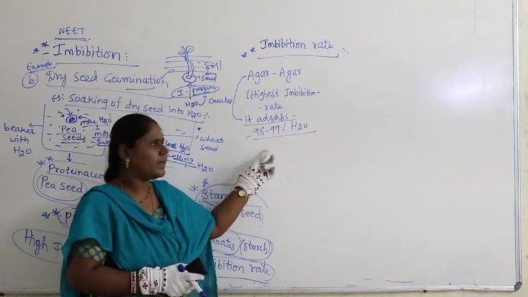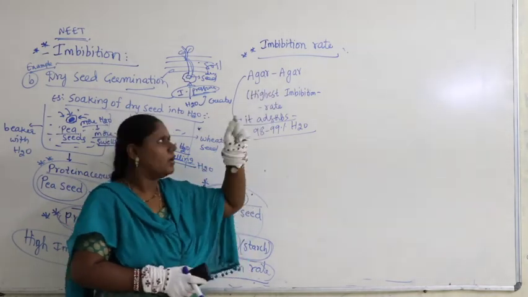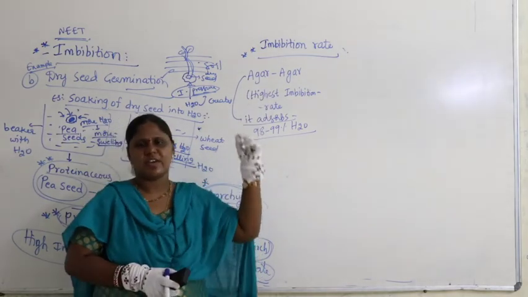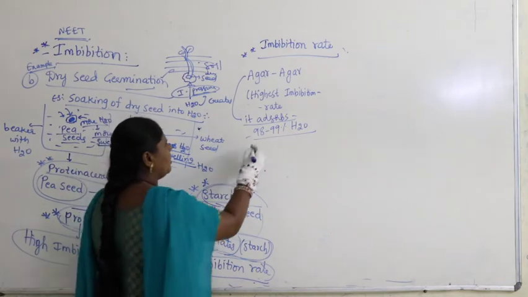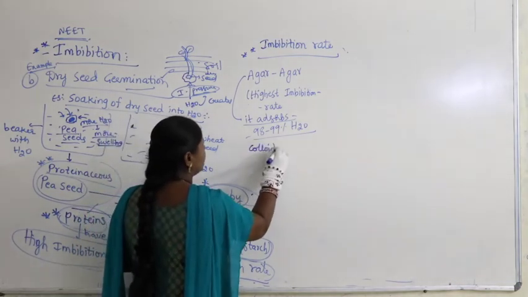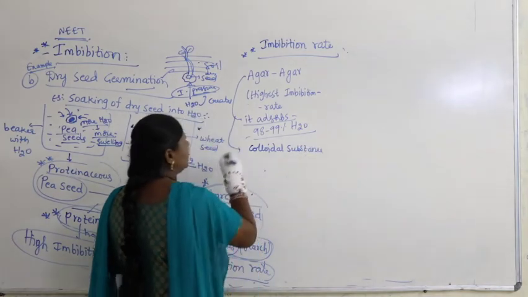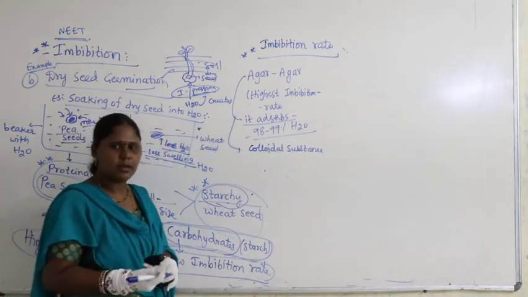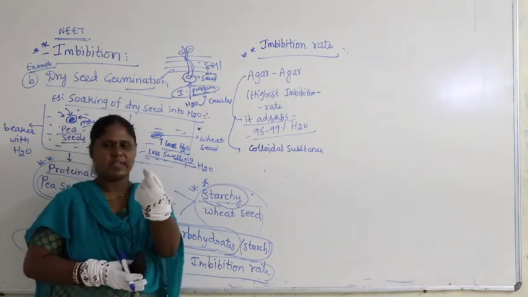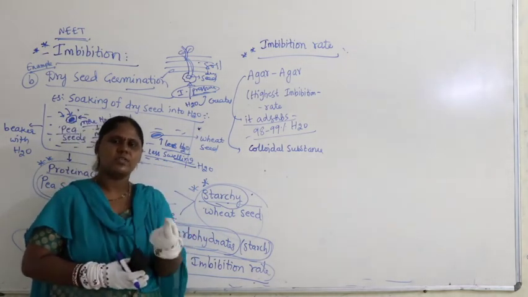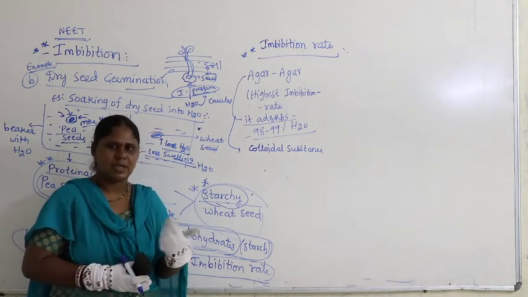You studied agar-agar in first year plant kingdom, in red algae and brown algae. Do you remember? Agar-agar is used in the preparation of ice creams and jellies. It is nothing but a colloidal substance, called seaweed. It is like a gel that we extract and use for cultivation of microorganisms.